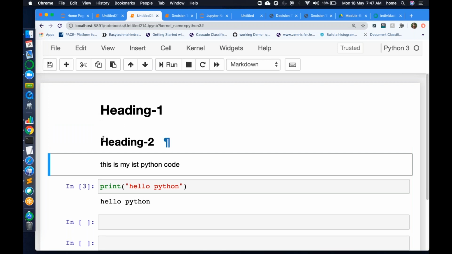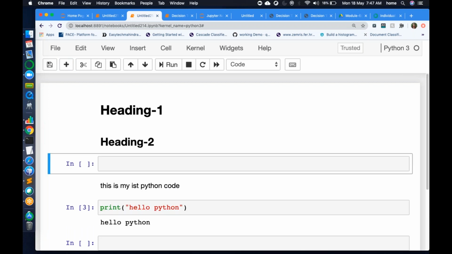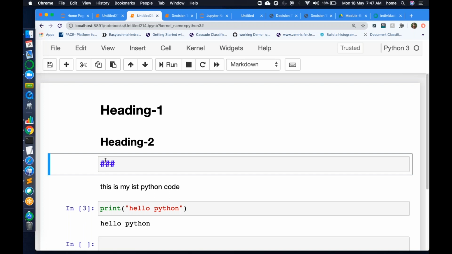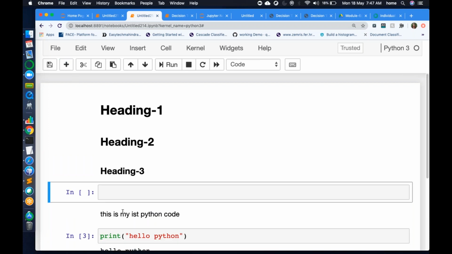You want to create another subheading within heading 2, right? Of smaller size. What you can do is escape 3, and then you write heading 3. This is heading 3. One more heading: you can do escape 4. You can also manually press hash, and you will get more headings, right? But I'll go slow. So you can press escape 4.